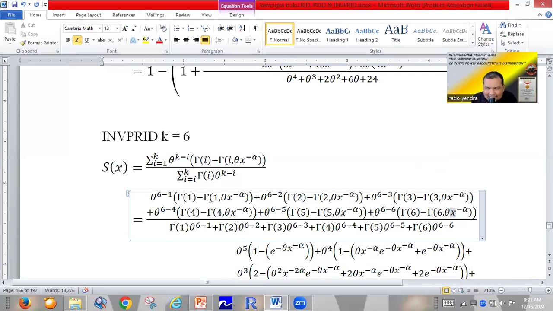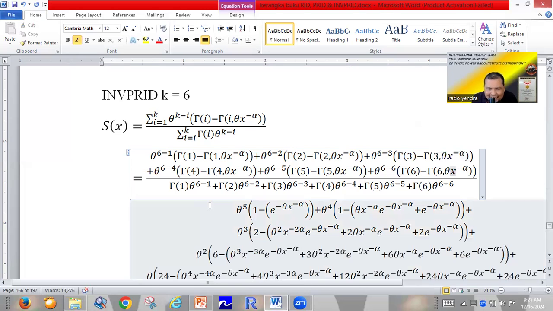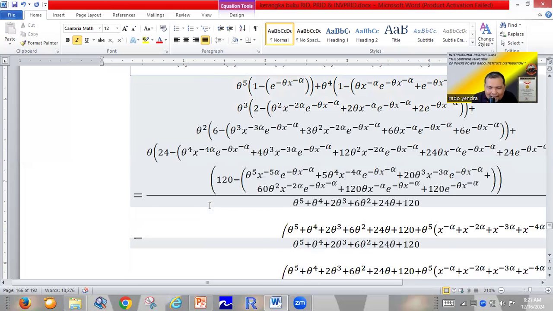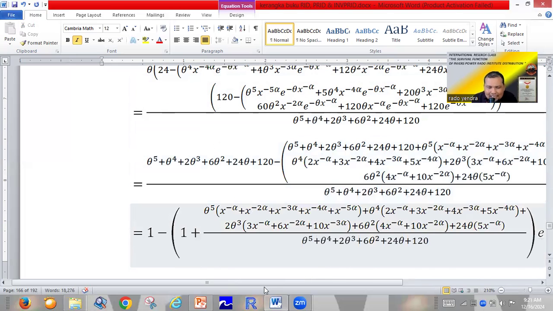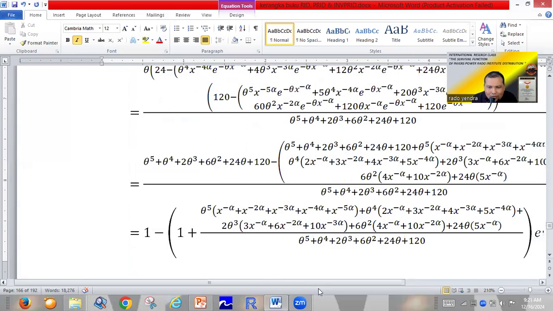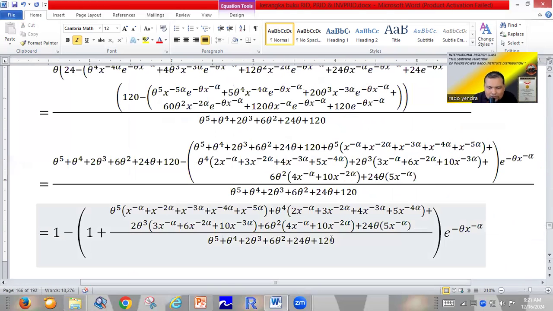We have successfully discussed all these functions before. So very easily, we can find the survival function for the inverse power Rado Institute distribution, especially for k equal to 6, like this one. It is a very long equation.